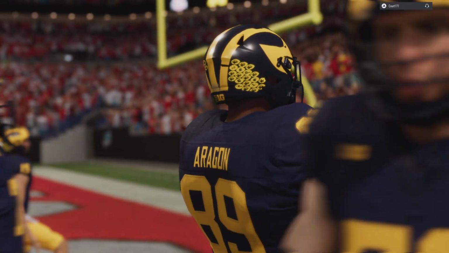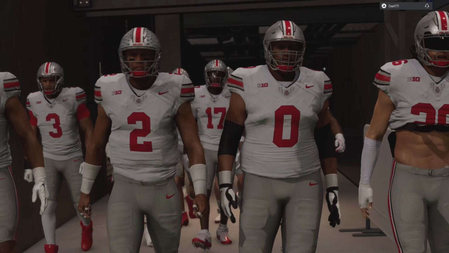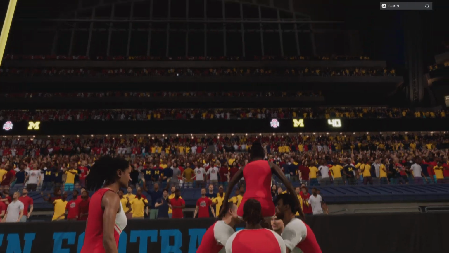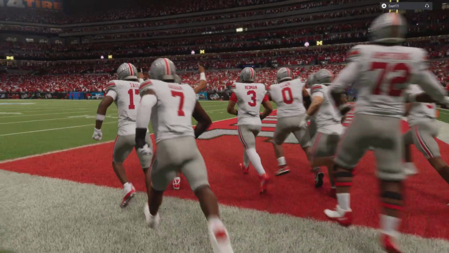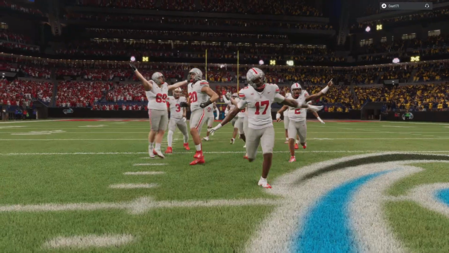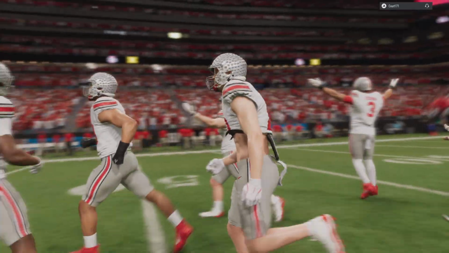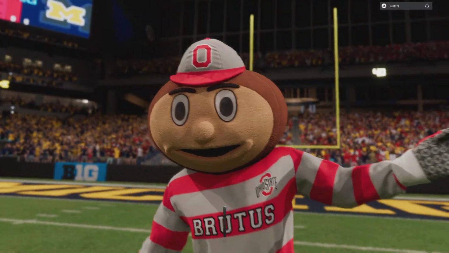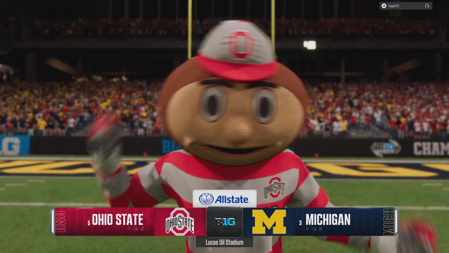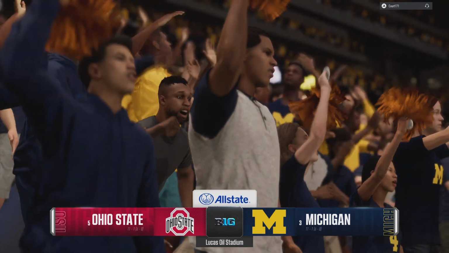Two teams ranked in the top 5, battling for a precious conference title, but also pointing to something even bigger, the college football playoff. As we'll see, the number 5 team in the country, the Ohio State Buckeyes, taking on the 3rd-ranked team, the Michigan Wolverines. For EA Sports College Football, I'm Chris Fowler, joined here in the booth by Kirk Herbstreit. Kirk, let's get to the action on the field.